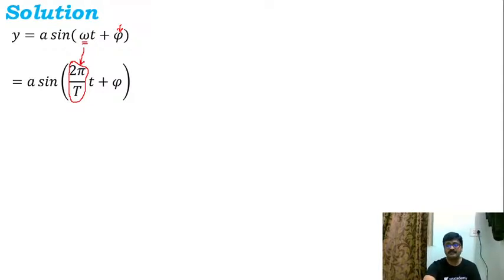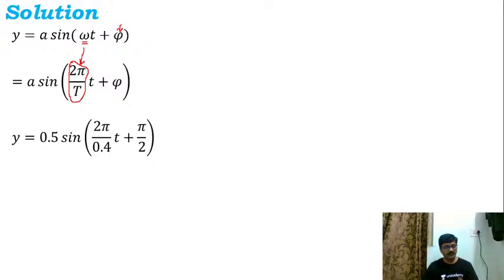Now after this, let me write back the equation as y is equal to 0.5 sine of 2 pi by 0.4 t, because the time period is given as 0.4 for us, is it not? And the initial phase is given as pi by 2 in the problem, and 0.5 is the amplitude which is given in the problem.